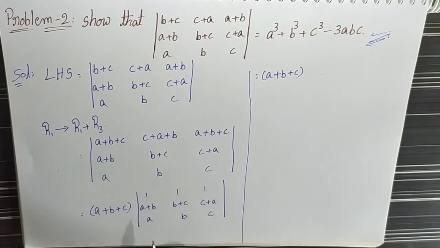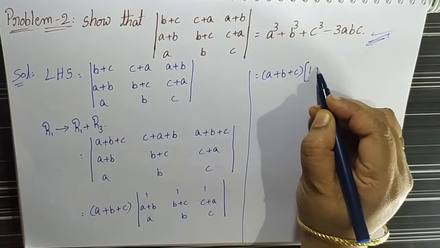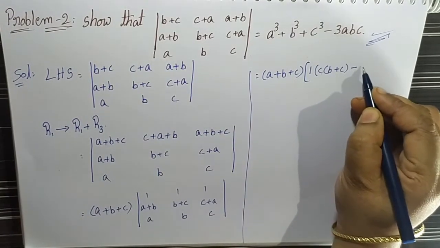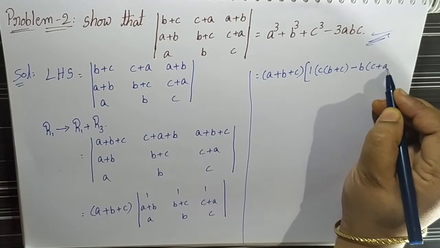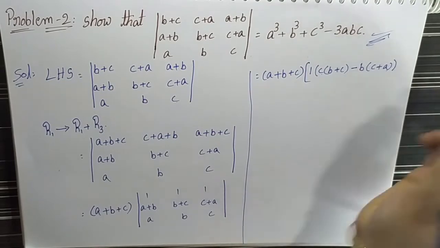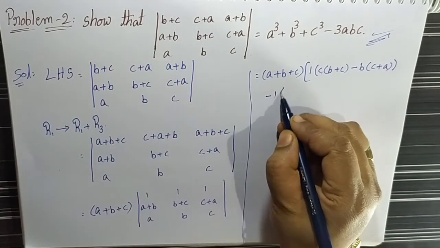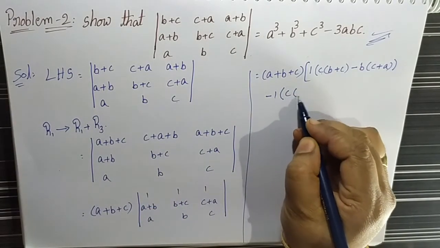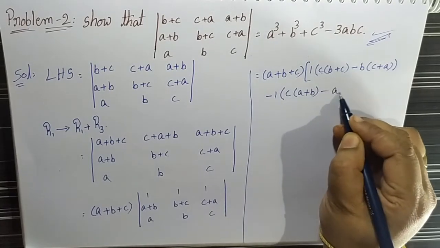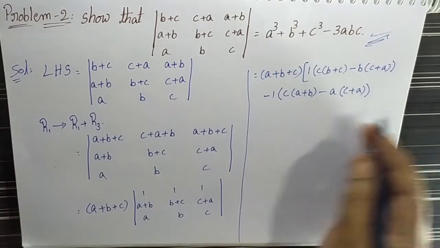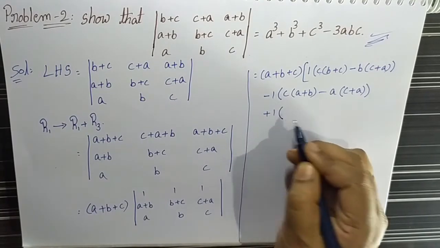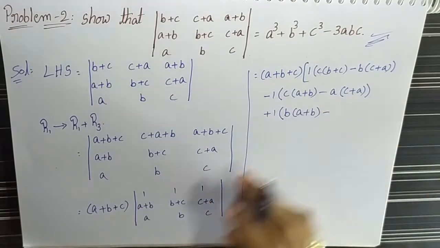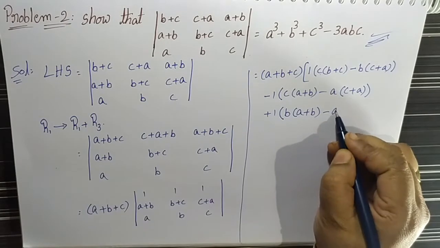This determinant is expanded using the first row. Then 1 into c into b plus c minus b into c plus a, minus 1 into, second column first row, c into a plus b minus a into c plus a, and the last term plus 1 into b into a plus b minus a into b plus c.